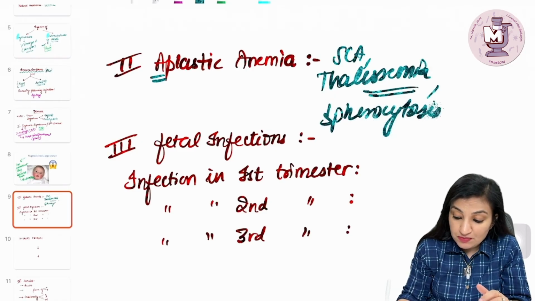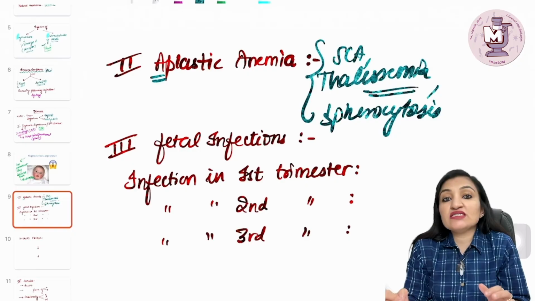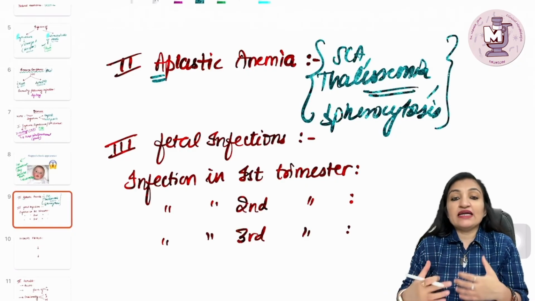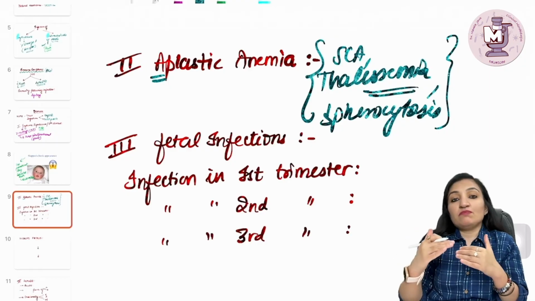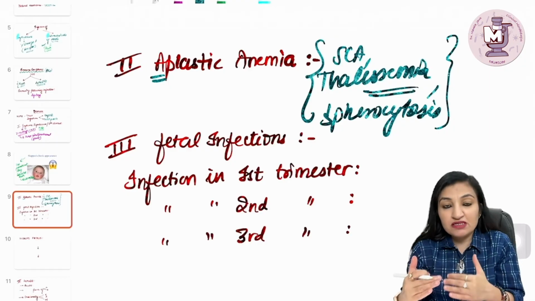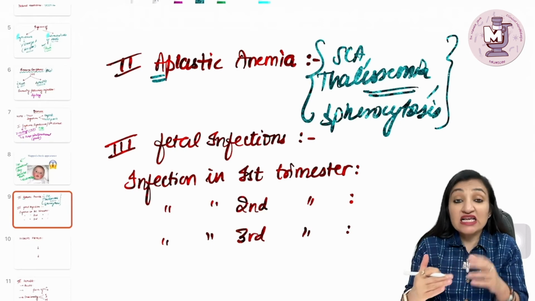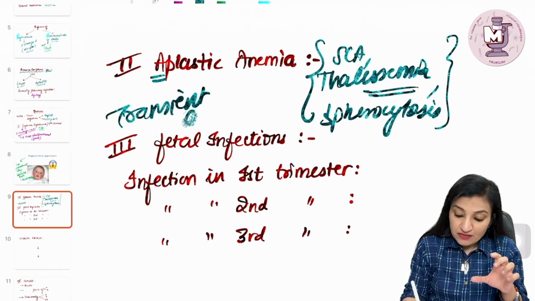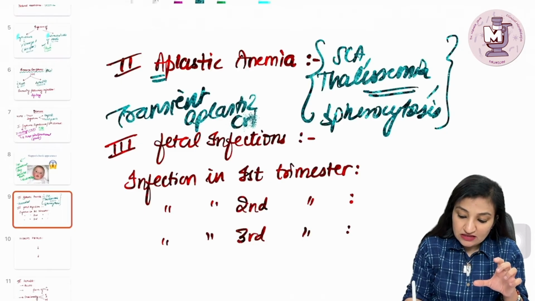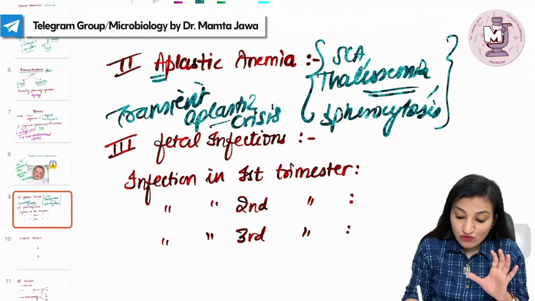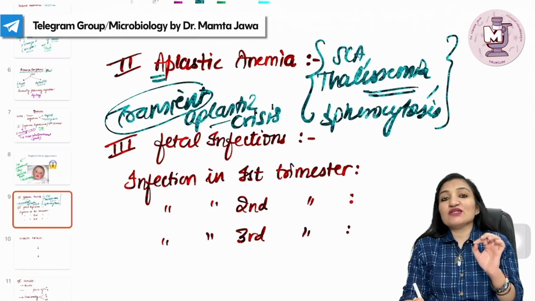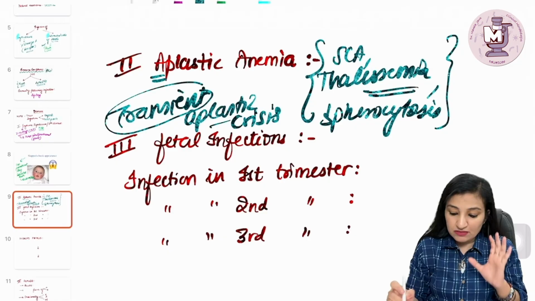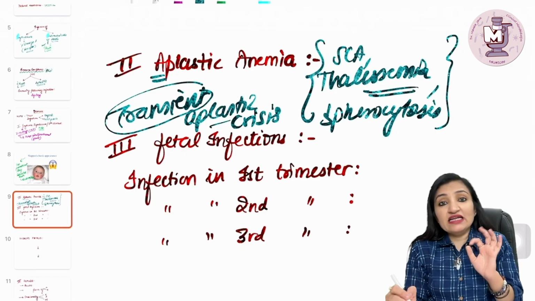Now these people, unfortunately, go into what is known as aplastic crisis, because already their RBCs are getting damaged because of the underlying disease. And if at all parvovirus B19 infects these people, which is going to target the erythroblast, these patients will go into what? A transient aplastic crisis. Transient aplastic crisis. Why is it transient? It is transient because, as I said before, the infection by parvovirus is self-limiting. Please remember this.